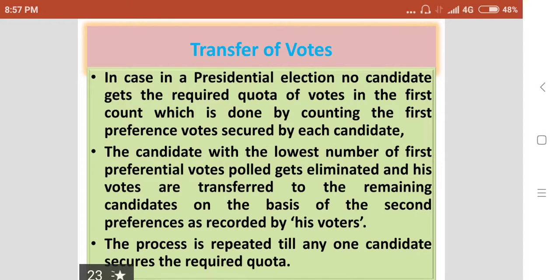Like that, the process will continue till a candidate gets the absolute majority of valid votes to become the President of India. So, this is a transfer of votes. This is another method of the election of the President.